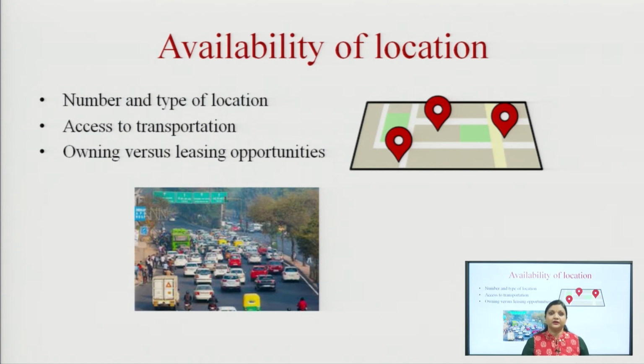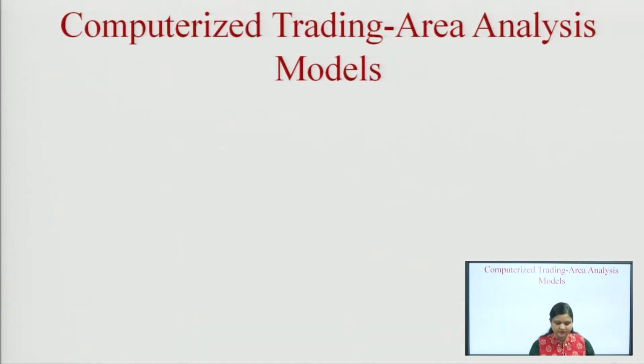So, it is required that there must be these type of opportunities available there, so that whenever a person wants to establish a store in a particular trading area, according to his or her requirement, he or she can take a particular one, whether he can own a particular store, or take a store on rent or lease. So, you have to be very careful. So, one of the characteristics is availability of location, means whatever trading area you have selected must have different locations and obviously different owning or leasing opportunities too, and access to transportation too.